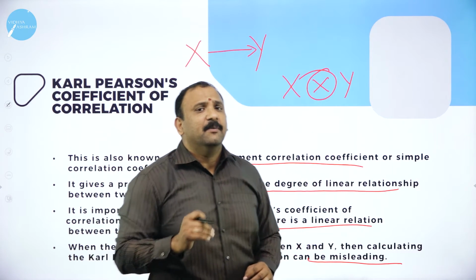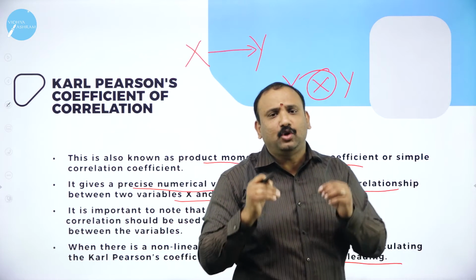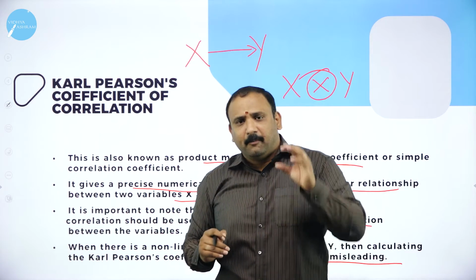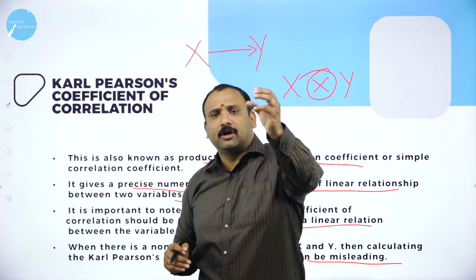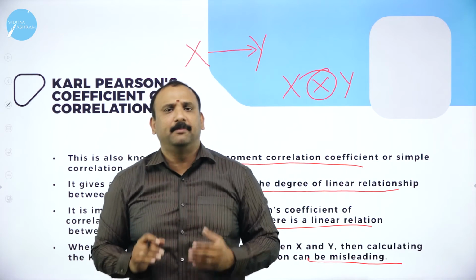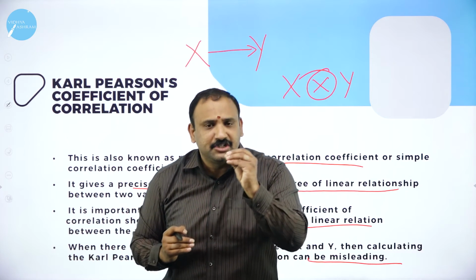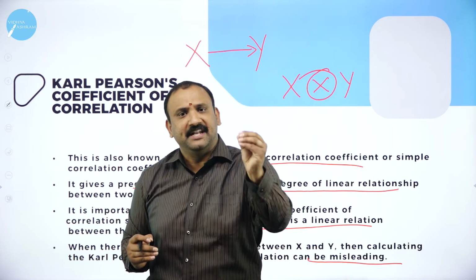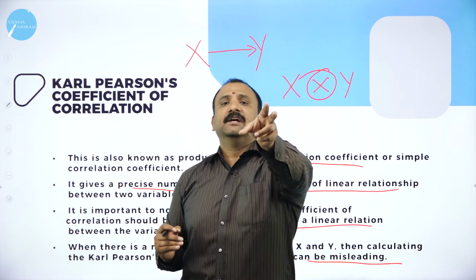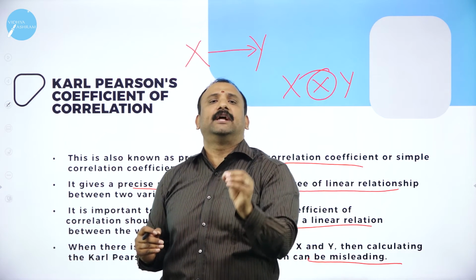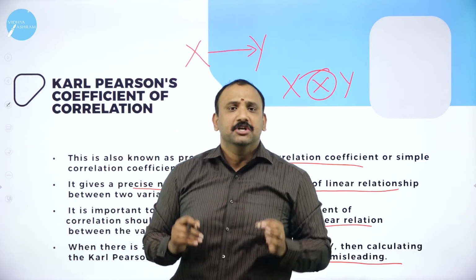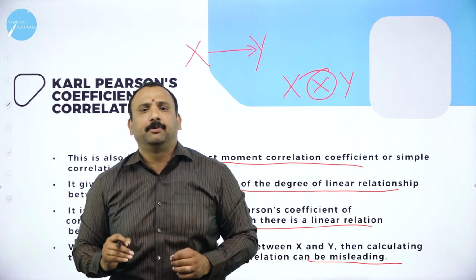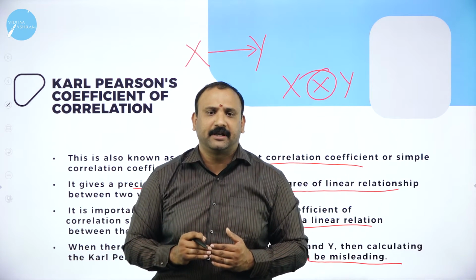The reason here is that most of the time in statistics we tend to use tools, or we tend to use techniques based on the type of problem. But many a times what people feel is that there is automatically a formula available, so just fit in the formula, we will be able to get an answer. But that is not true when it comes to economics or to statistics. You need to know the type of problem, the nature of problem, and then apply the relevant formula, the relevant technique, so that you are able to get the exact answer. So the desire of a researcher is to find out a clear-cut objective, a clear-cut relationship between the variables that are taken in the subject. Going forward,